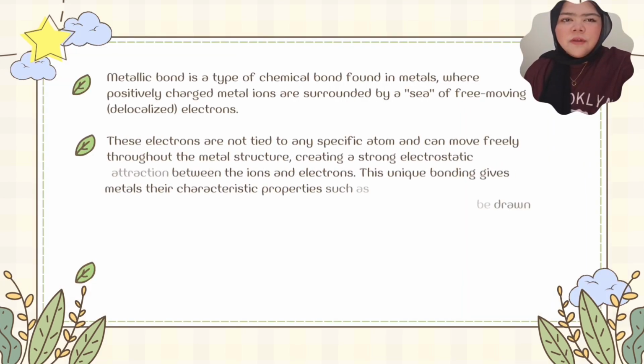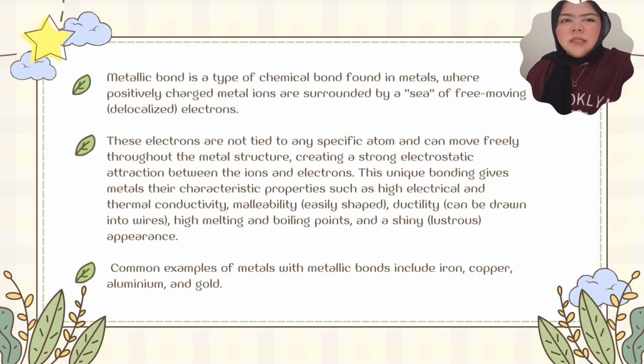Metallic bond is a type of chemical bond found in metals, in which positively charged metal ions are surrounded by a sea of free-moving electrons. These electrons are not tied to any specific atom and can move freely throughout the metal structure, creating a strong electrostatic attraction between the ions and electrons. This unique bonding gives metals their characteristic properties such as high electrical and thermal conductivity, malleability, ductility, high melting and boiling points, and a shiny appearance. Common examples of metals with metallic bonds include iron, copper, aluminium, and gold.